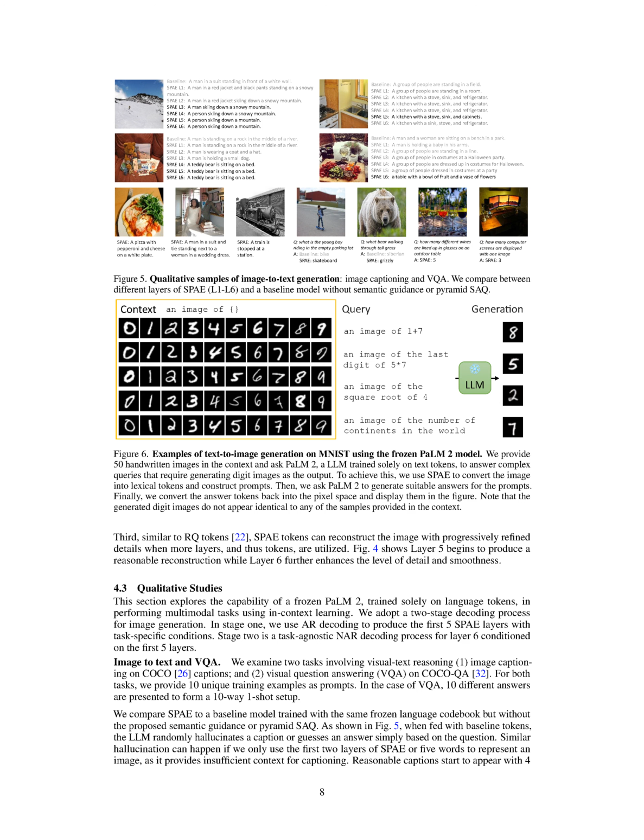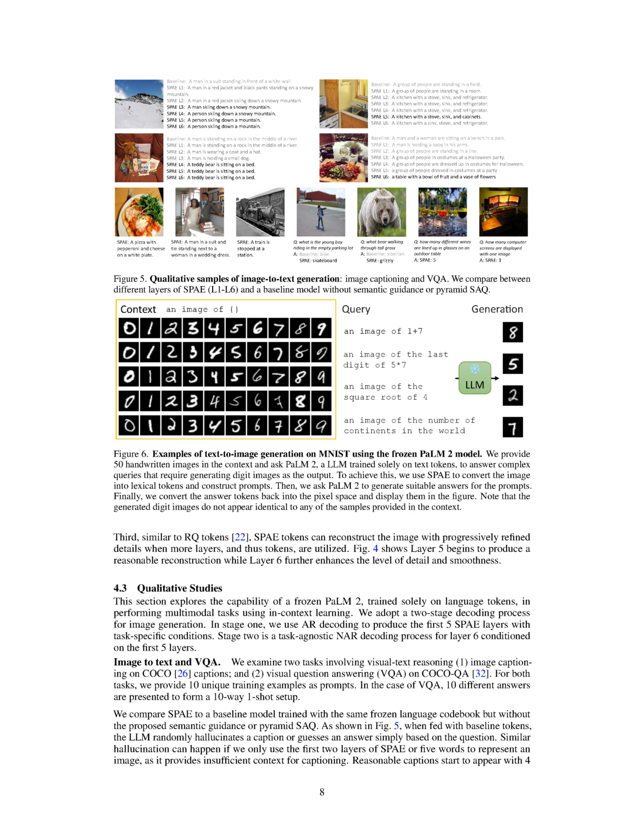We tested this approach on 2 tasks involving visual text reasoning, image captioning on Coco Captions and visual question answering, VQA, on Coco QA. For both tasks, we provided 10 unique training examples as prompts. In the VQA task, 10 different answers were presented to form a 10-way one-shot setup. We compared the performance of the SPAE model to a baseline model trained with the same frozen language codebook but without the proposed semantic guidance or pyramid SAQ.